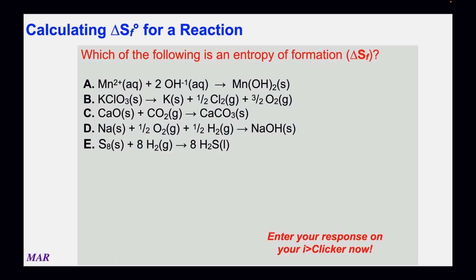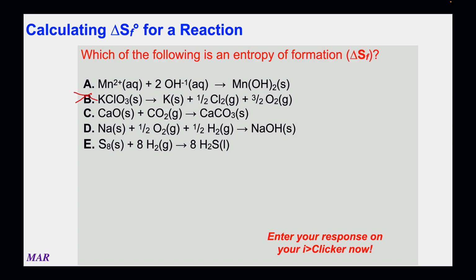So here's a question. Which of these reactions is an entropy of formation, delta SF? And again, to have a delta SF, you must have 1 mole of product, and all reactants will be elements in their standard states. So if you look at this just a little bit, you can see that B is not going to work because you don't have 1 mole of product. You have K solid, 1/2 Cl2, 3/2 O2. You don't have just 1 mole of product, so that's out.